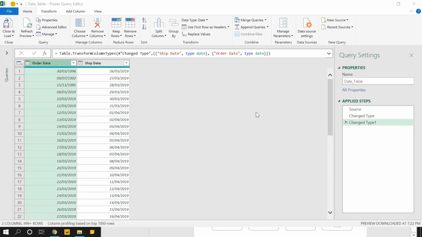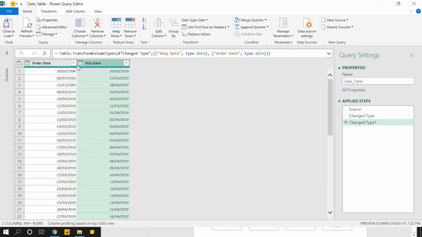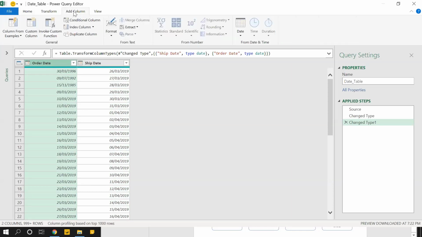The question here is, I want to find out the difference between shipping date and order date. Or I think let's find out the age first of all. So I'll just select the first column. And if I want to find out the age, add column menu bar. Carefully observe, this is disabled. Why? Because these are number options. It only works for number data type. Here also a few options are disabled because it's text.